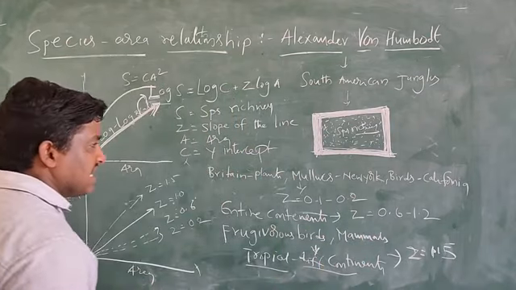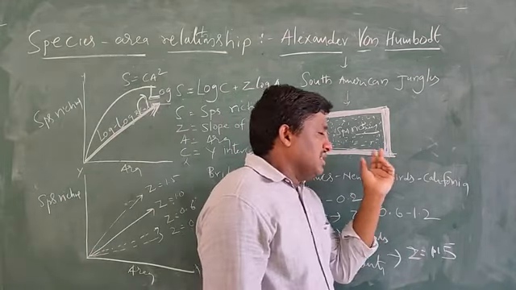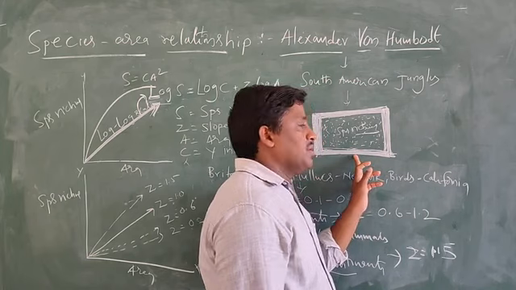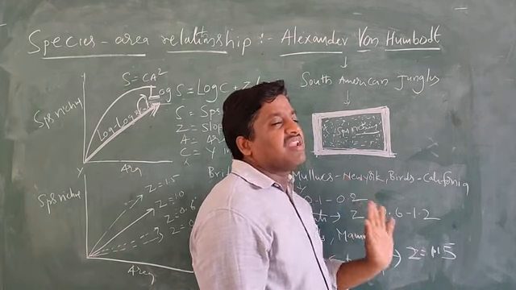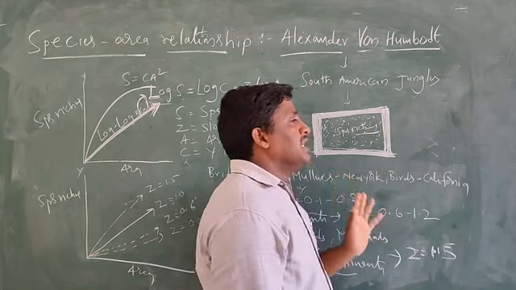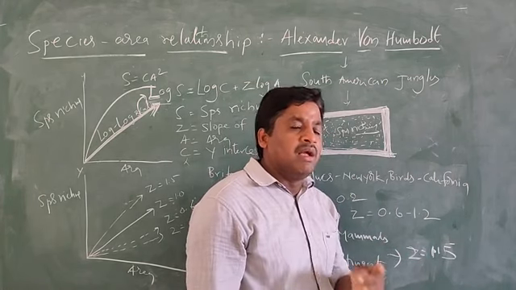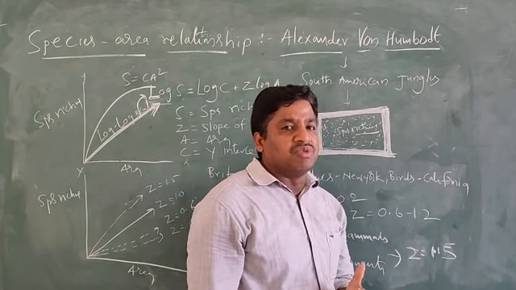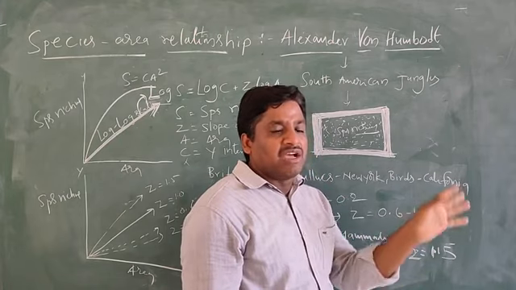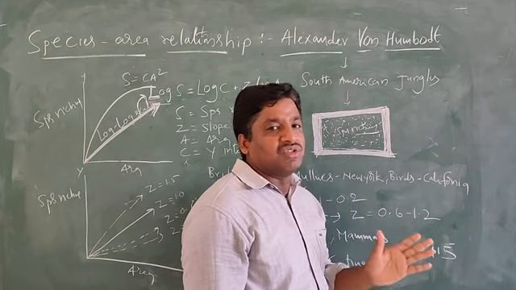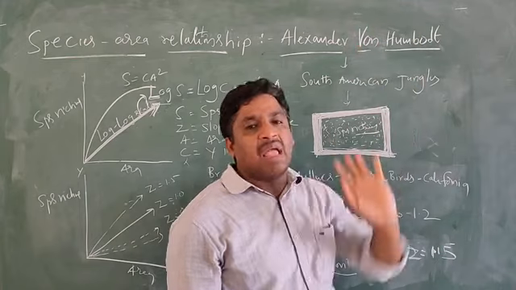So the species area relationship turns out to be a rectangular hyperbola, whether it is angiosperms, birds, bats, or other organisms occupying an area up to the explored area.